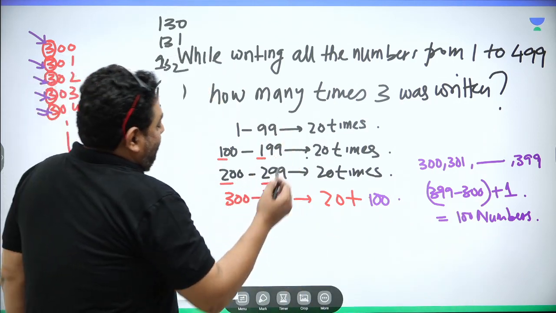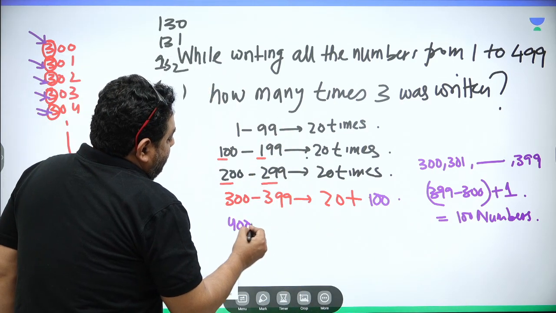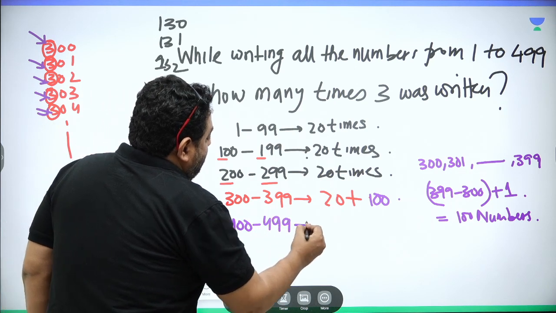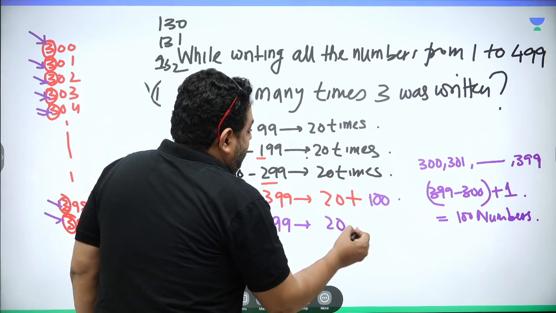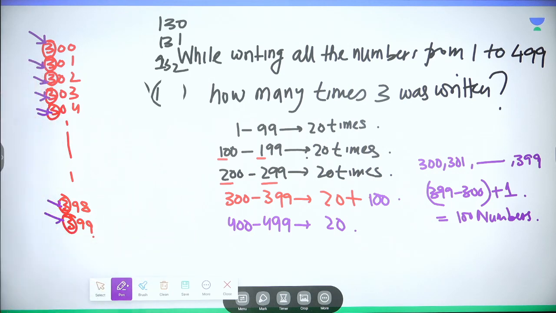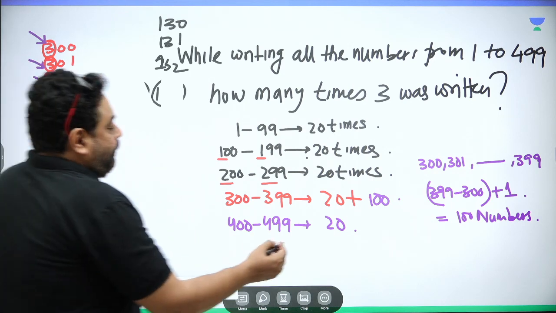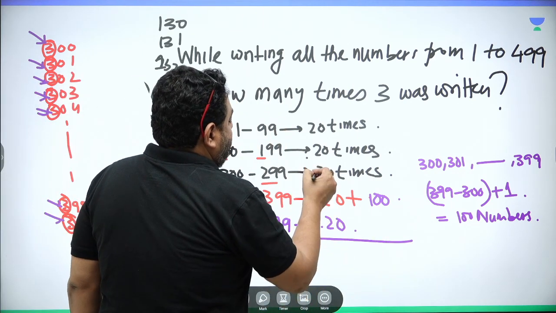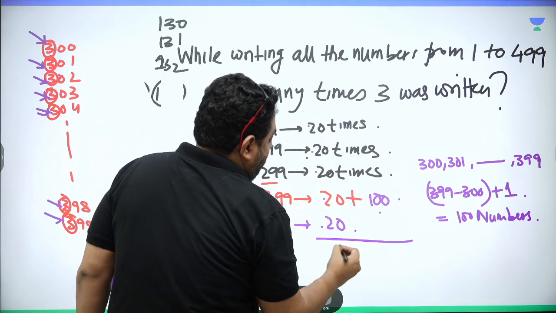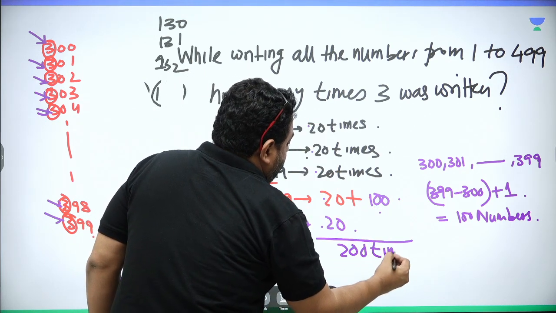Similarly, then we have to see 400 to 499. From 400 to 499, again 20 times. And the only thing we need to do now is add 20 plus 20 plus 20 plus 20 plus 20 is 100, plus 100 is 200 times.